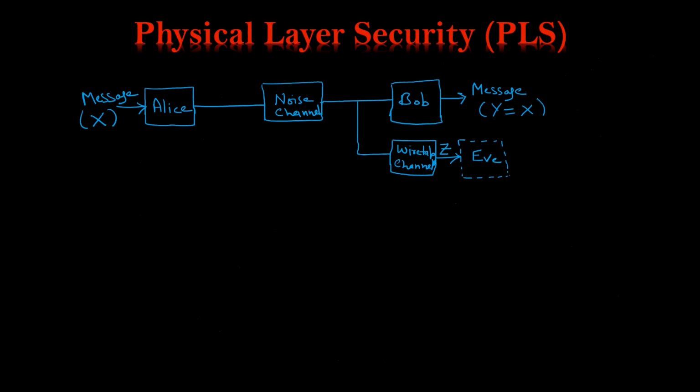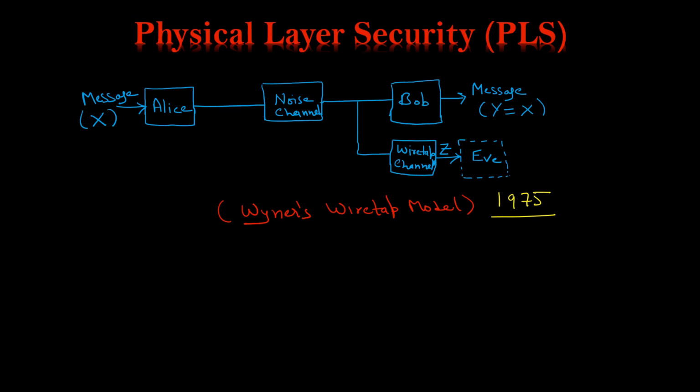Now let us move to another secrecy model. This is the basic secrecy model, also called the wiretap model. This model was given by Wyner, and it is called the Wyner wiretap channel model, and it was given in 1975. The first model was given by Shannon. It was the basic model of cryptography, or you can say a basic model for secrecy, and it was given in 1949.